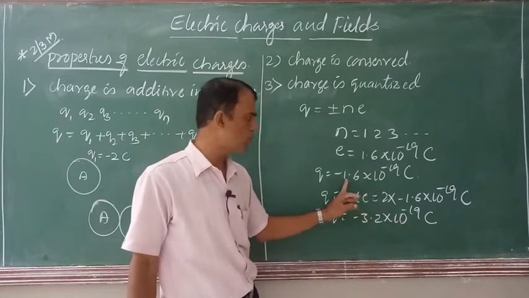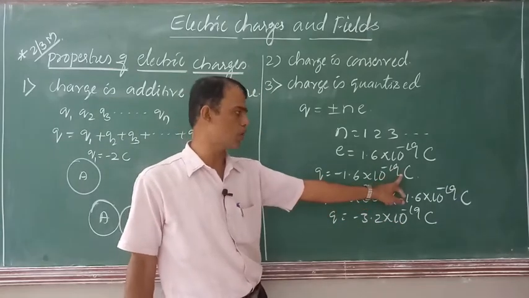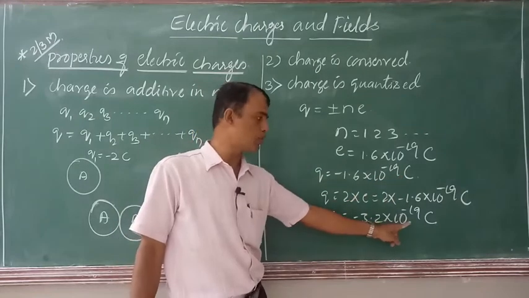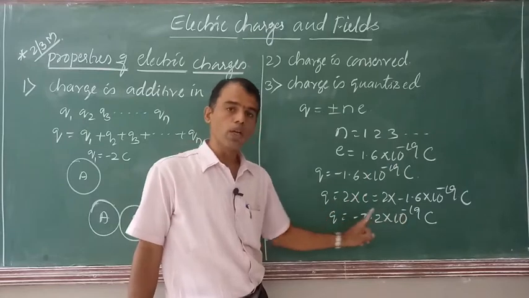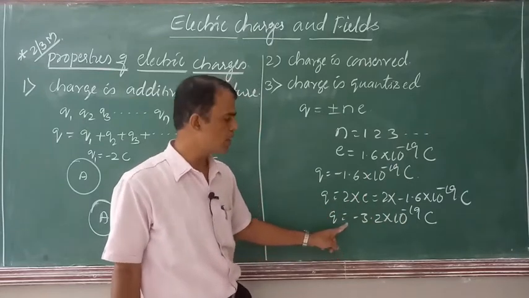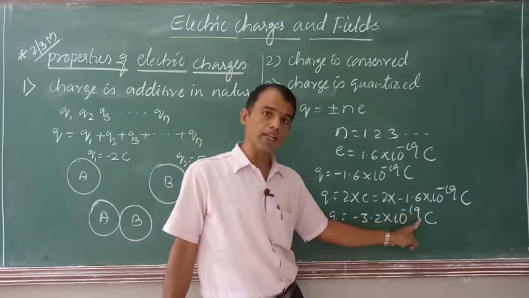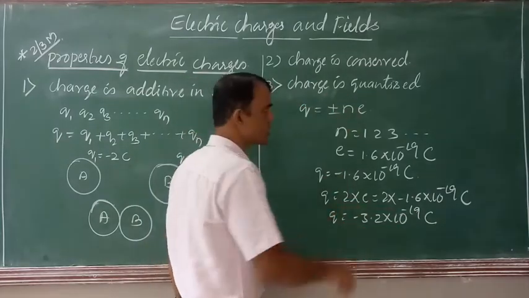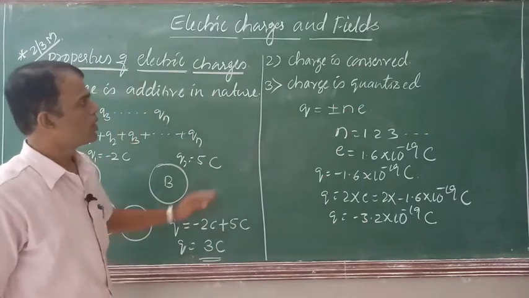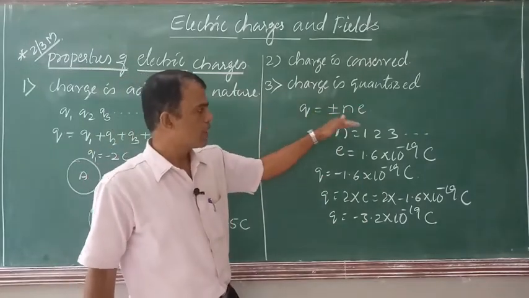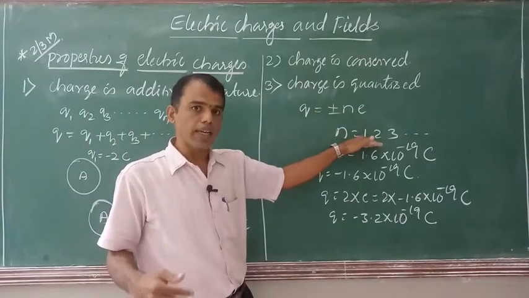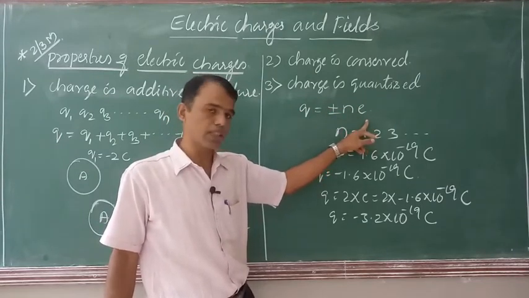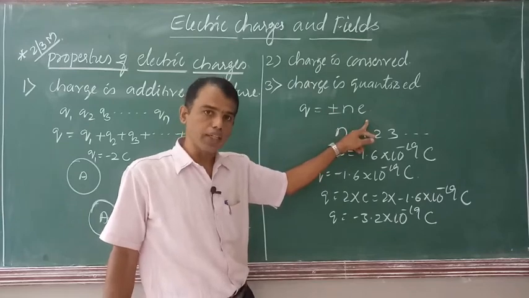That means we don't have 1.7 × 10^-19 coulomb. We don't have 3.0 × 10^-19 coulomb. We don't have charge 2.0 × 10^-19 coulomb. So which means charge is quantized. So this shows that electric charge can exist only in discrete values. Discrete values, it doesn't have continuous values.